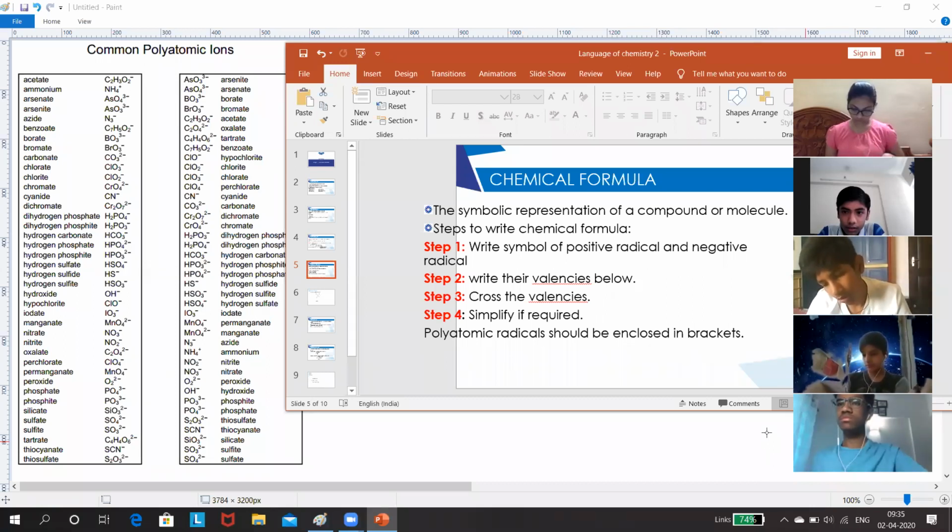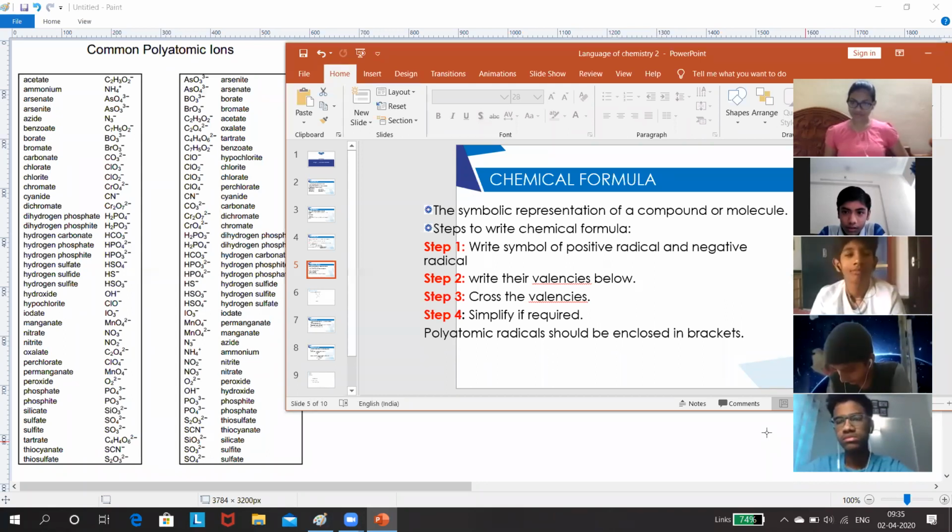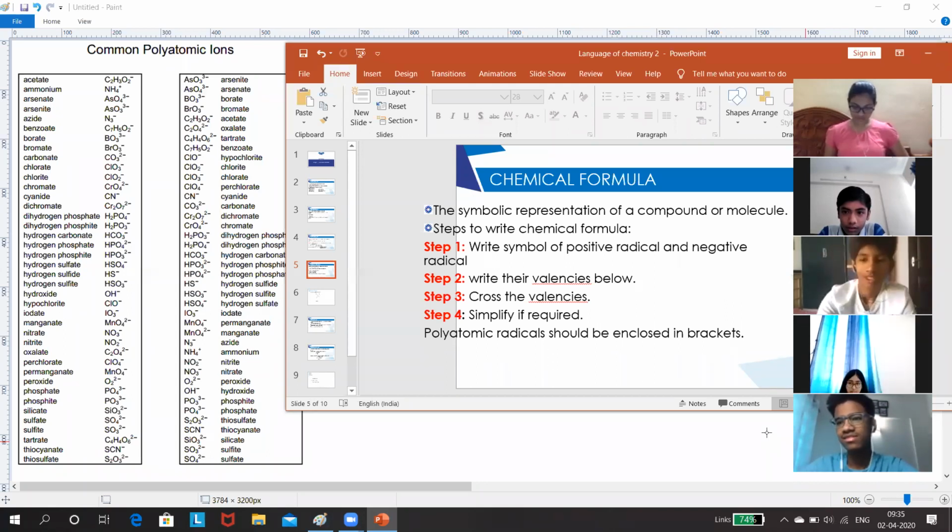Next compound. Magnesium carbonate. Formula? Mg2CO3 twice.